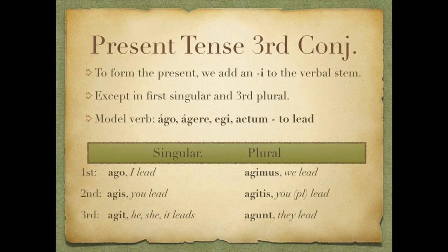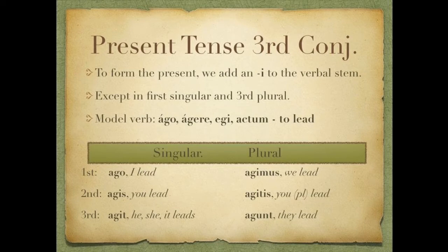First person singular, ago, I lead. Second singular, agis, you lead. Third singular, agit, he, she, it leads. We go to plural. First plural, agimus, we lead. Second plural, agitis, you lead. And then third plural, agunt, they lead.